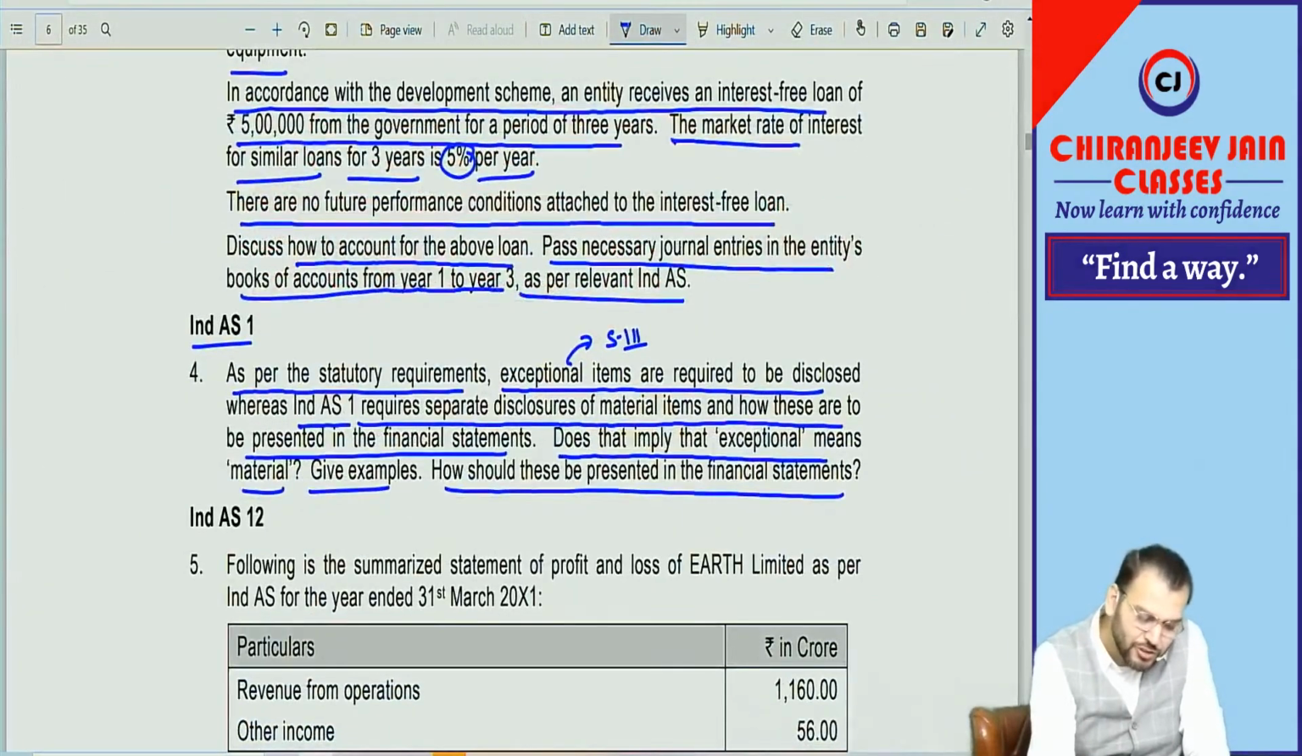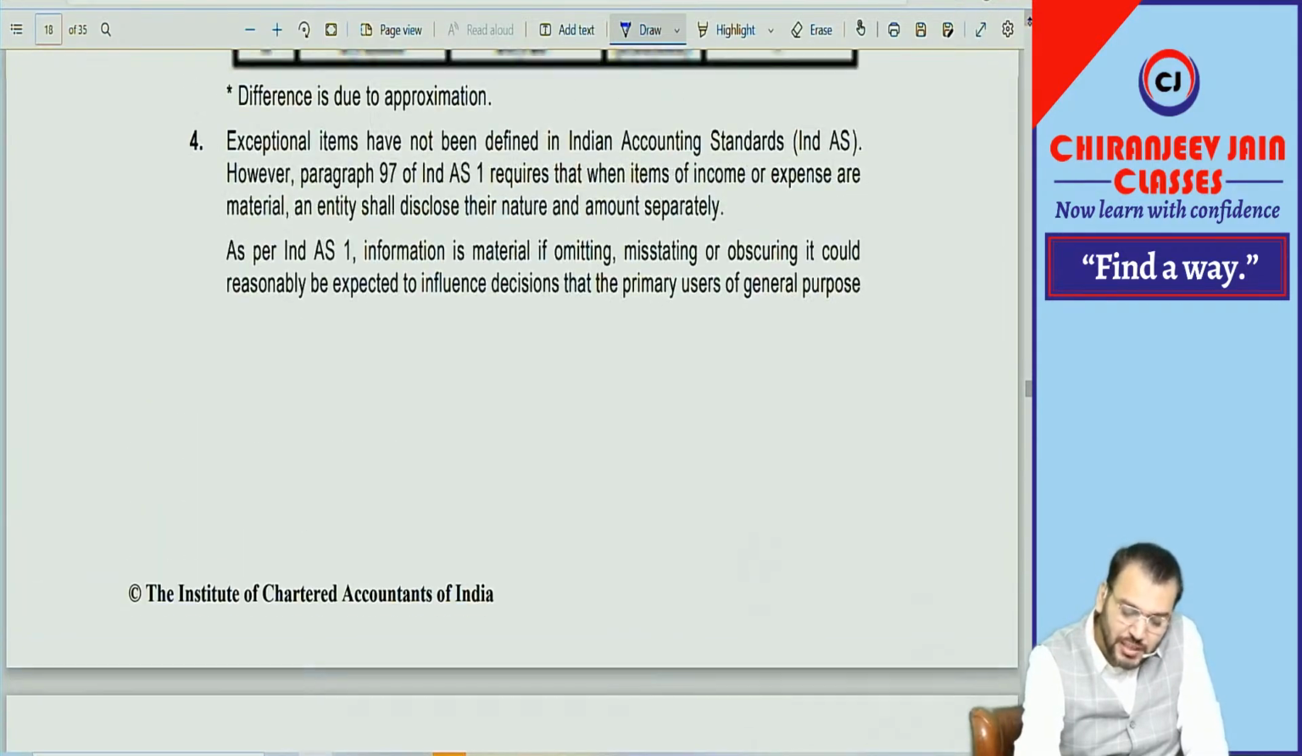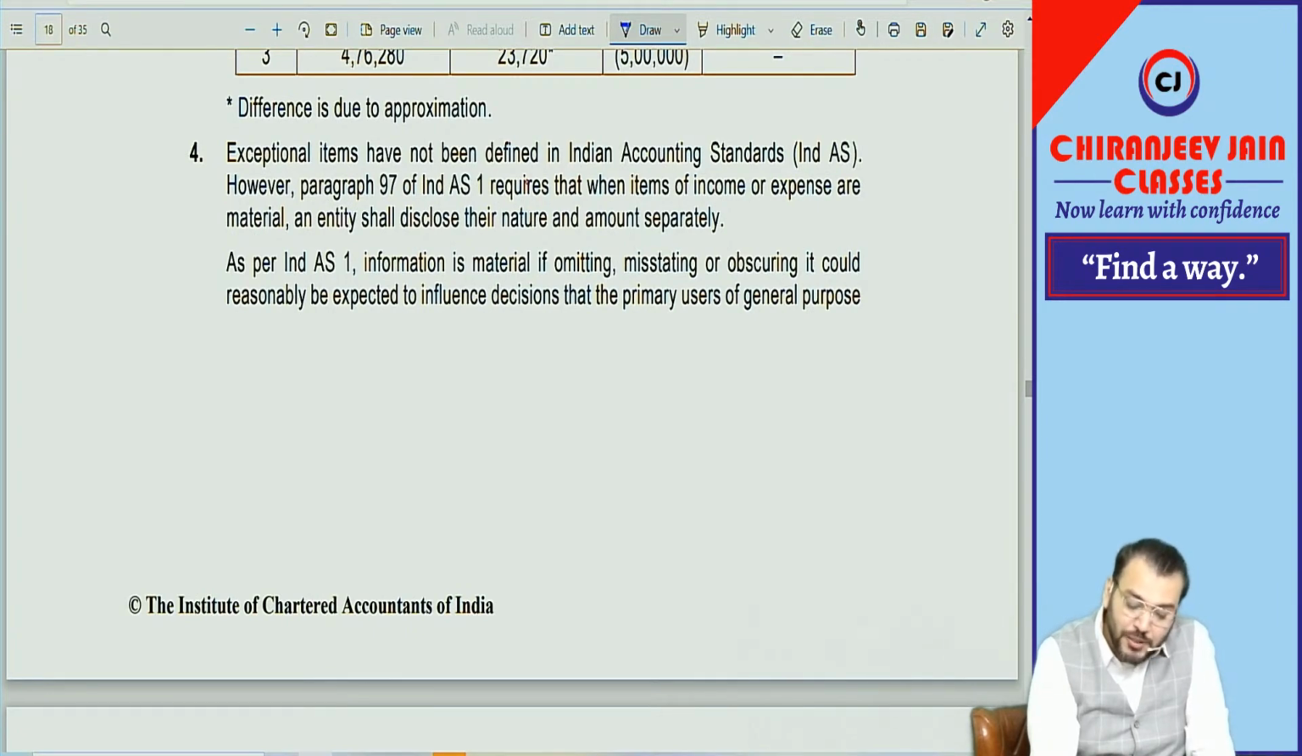Let's see what the answer has been given. Check, correct. The theoretical question you can read on your own. But very good question. I like this question personally. Exceptional items have not been defined under Ind AS. However, Ind AS 1 requires that where the items of income and expense are material, an entity shall disclose the nature and amount separately. So this is for material items. As per Ind AS 1, information is material if omitting, misstating, and obscuring it could reasonably be expected.